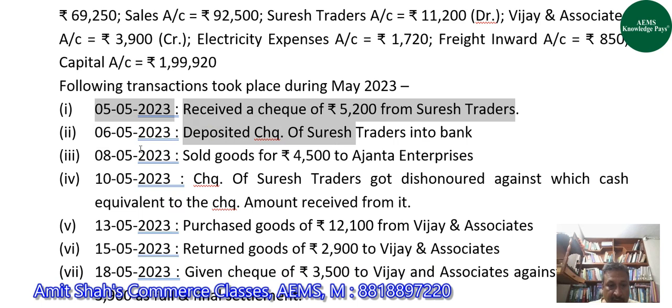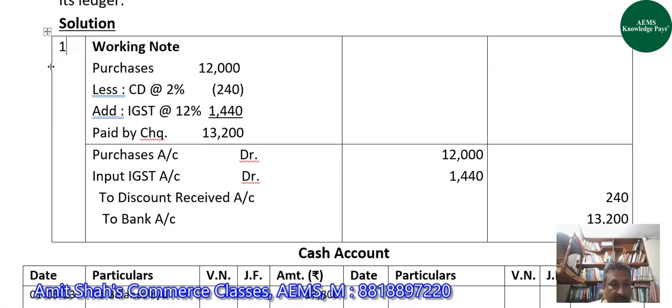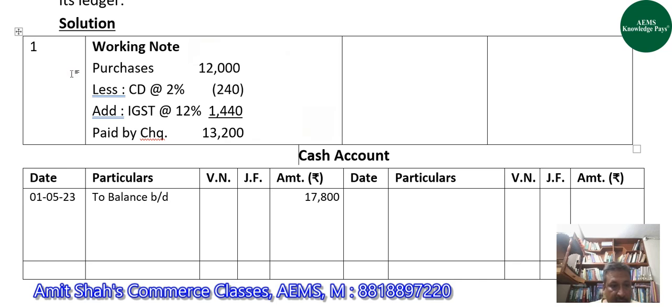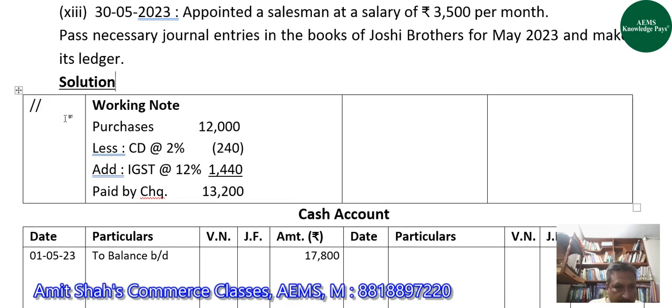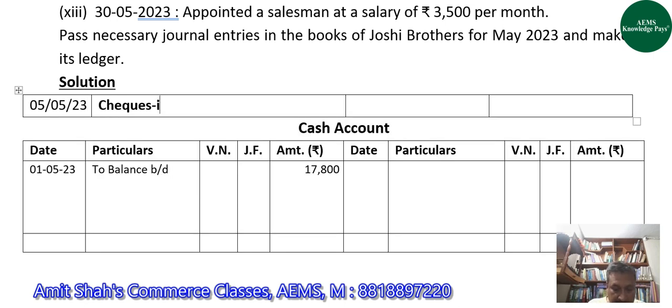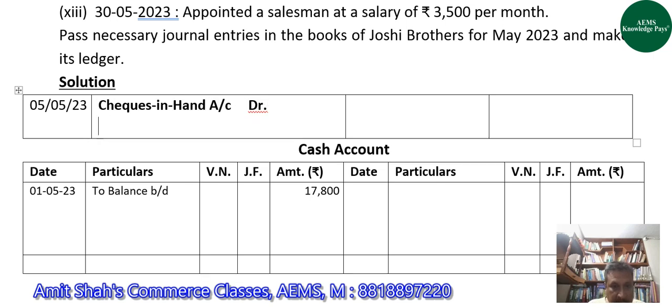However, the check was deposited not on 5th but on 6th, and that is why when we received the check, that day, we will not debit bank but we will debit checks in hand account and will credit Suresh Traders account with 5,200.